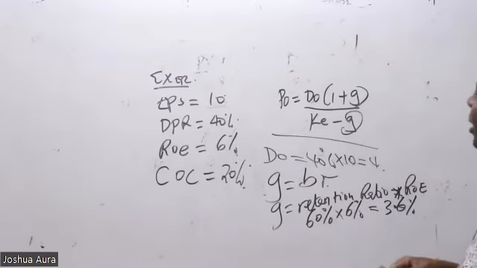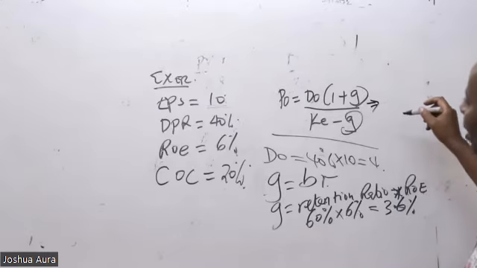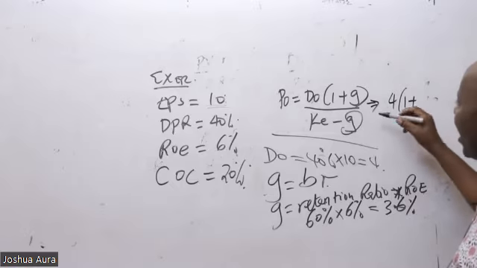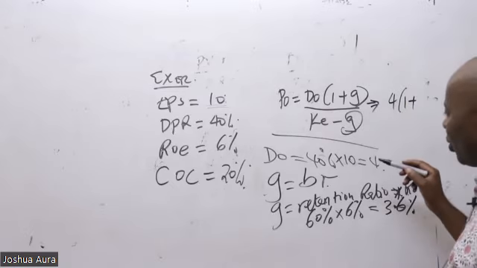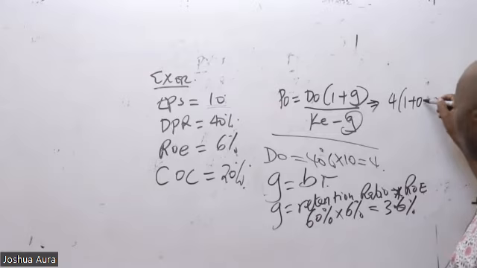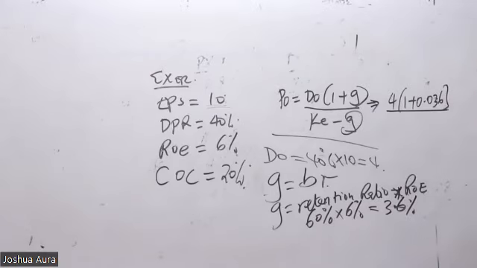So then after I get this, then I'll come and do my P0. So my P0 in this case will be equal to D0, which is 4, into 1 plus the growth rate. The growth rate, now we have it. It is 0.036, all over Ke minus g.